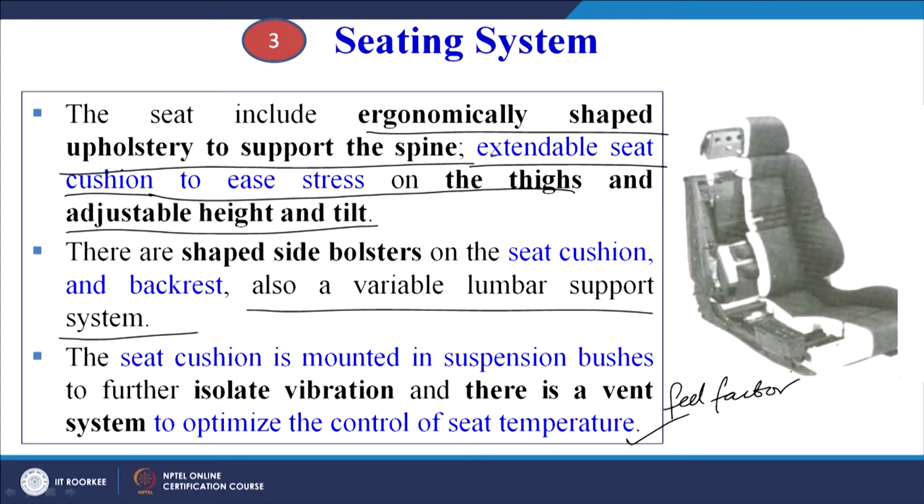The seat cushion is mounted in suspension bushes to isolate the vibration, and if you refer back to our previous discussion, in the previous session we took an example of a tower crane cabin, where whole body vibration was a big problem. We showed some recommendations that if the vibrations are beyond this much hertz, these physical problems can happen to the operator. So, here also when you are driving, certainly there will be certain vibrations. So, the seat design must be such that it is able to isolate those vibrations and the driver feels comfortable while driving the vehicle.